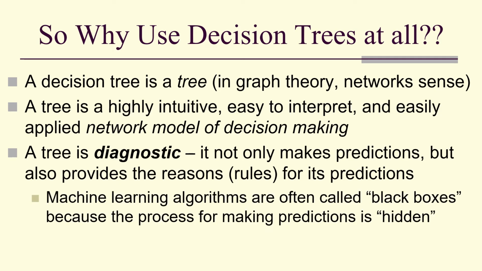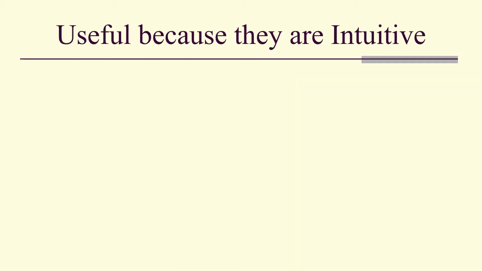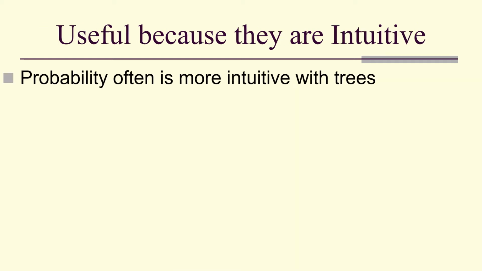Machine learning algorithms are often accused of being black boxes because the process for making predictions is hidden. But a decision tree is completely transparent. Its predictions are a result of its decisions. Trees are also useful because they're intuitive. Probability often is more intuitive with a tree.